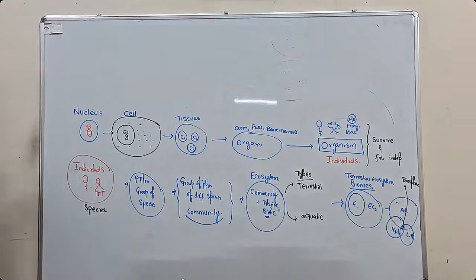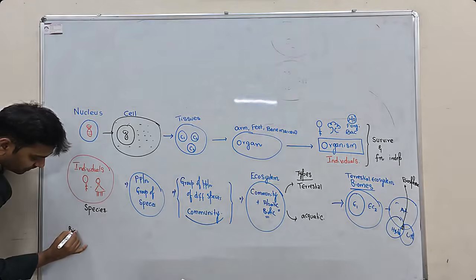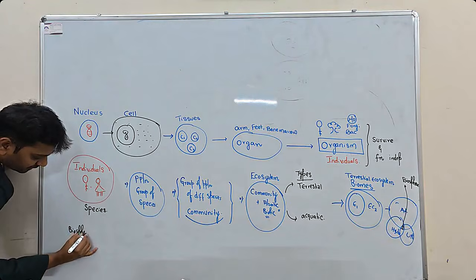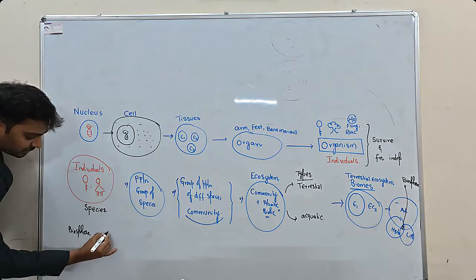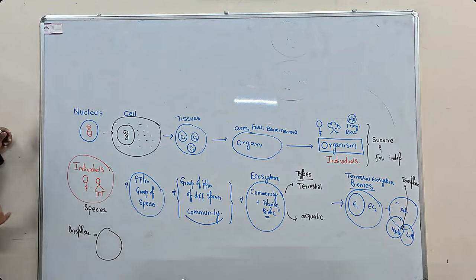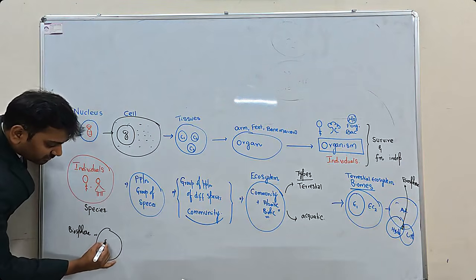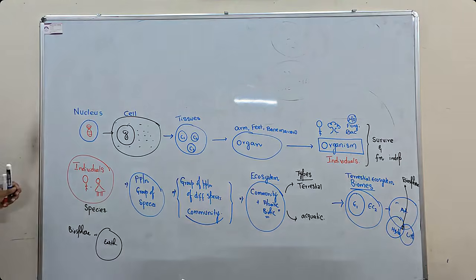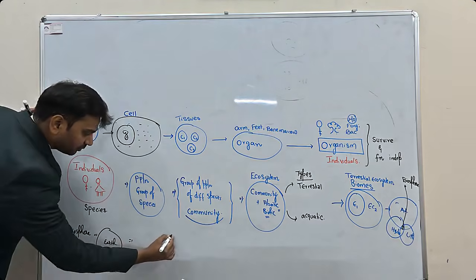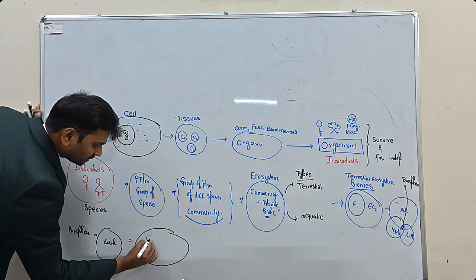Next, the biosphere is the area where living organisms are present on this earth, right? Afterwards, we have not only living organisms, we do have non-living components which are also present. So that becomes earth. So earth is the next evolution after the biosphere. Next, earth is a larger component of what you call the universe.